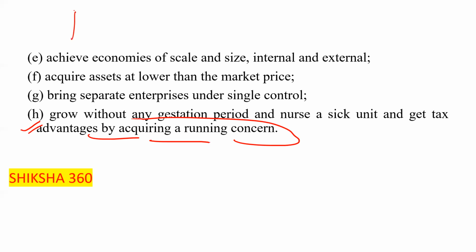Why? Because when we establish a new unit, we have to pay taxes for all the equipment, or for the registration, clear. And when we buy a running unit, we will get the benefit of that, clear.